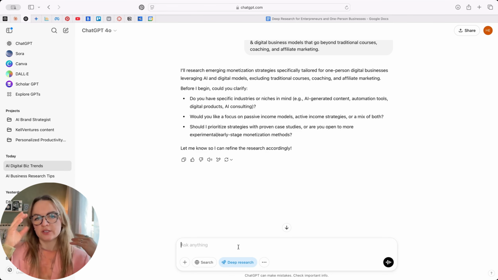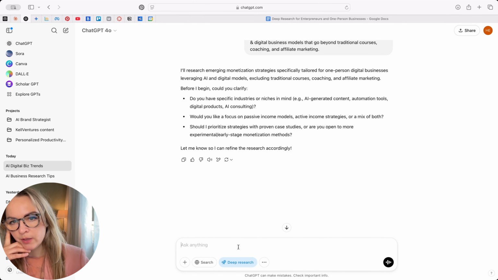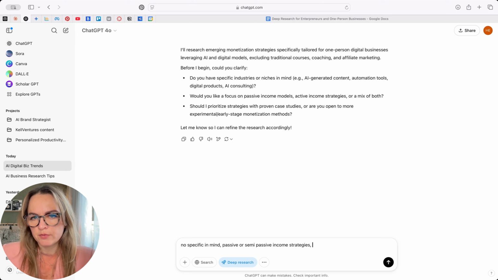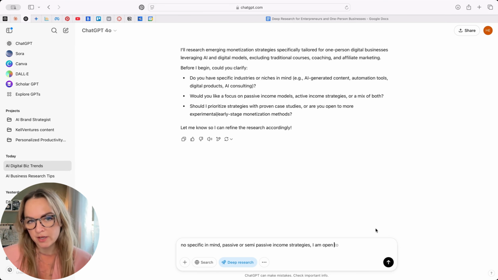Asking similar kinds of questions, different questions, but similar. So the first one is the same: do you have specific industries or niches in mind? And you can say no specific in mind. I want it to be broad, but you can of course zoom into specific ones if you want something more concrete. Passive or semi-passive income strategies. Should I prioritize strategies that are proven or are you open to experiments? I'm open to early stage monetization, and I love that it's asking these questions,